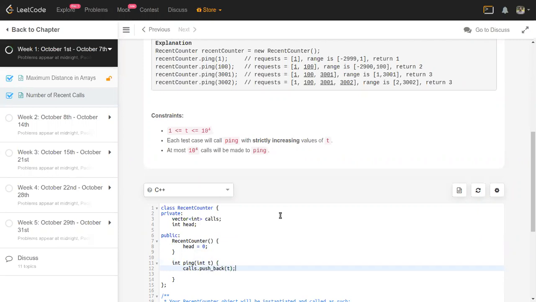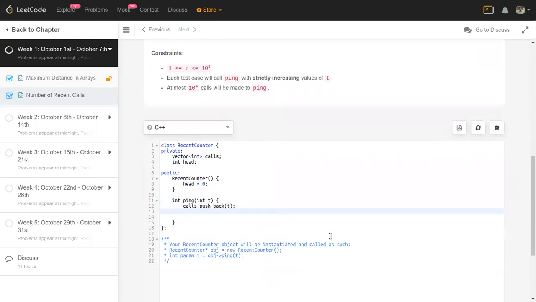So this just increases the vector size anyway, so that I don't have to worry about. What I need to care for is if there are any calls starting from head which are older than 3000 seconds from t, I need to get rid of them, right? So how do I do that? I'm going to use a while loop. As long as